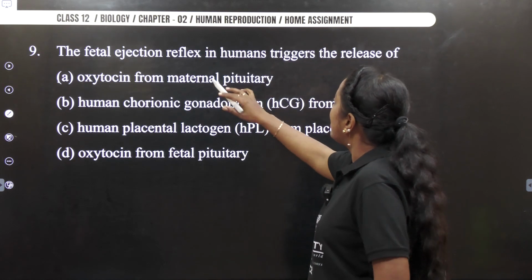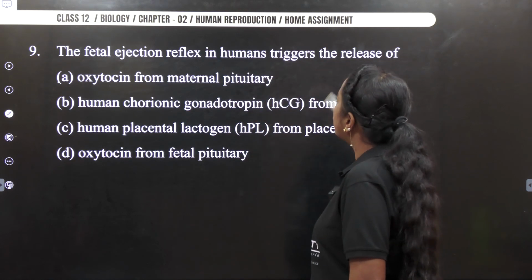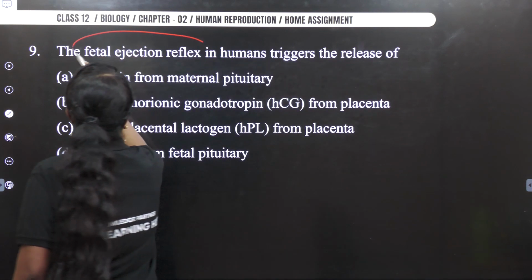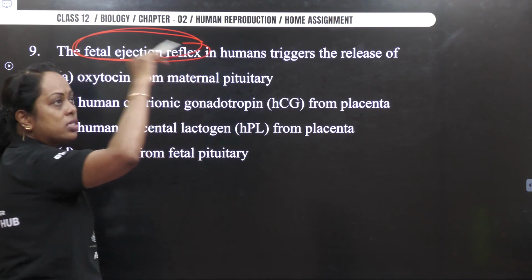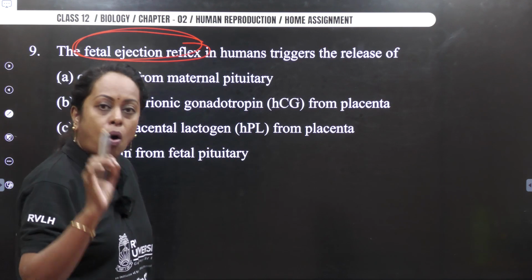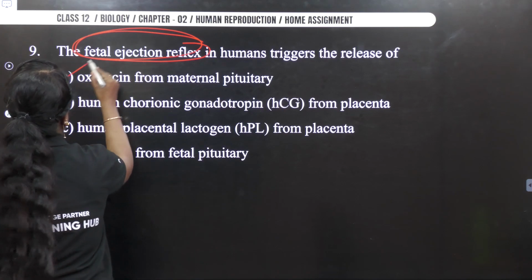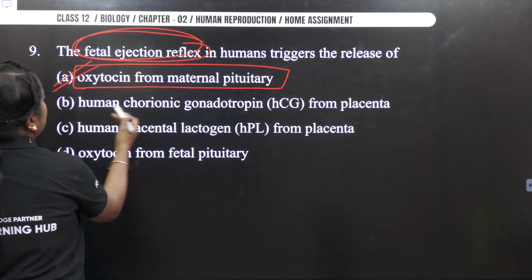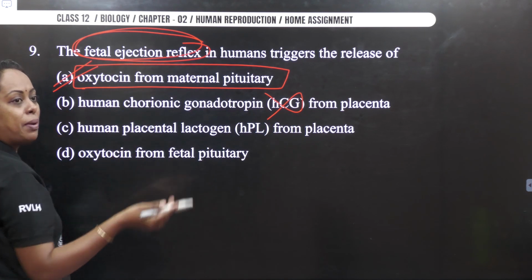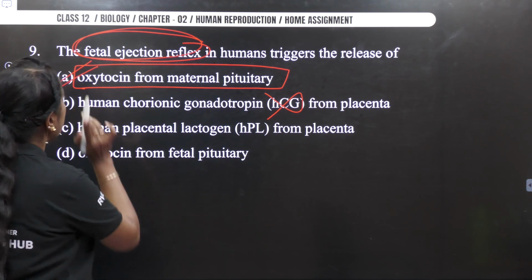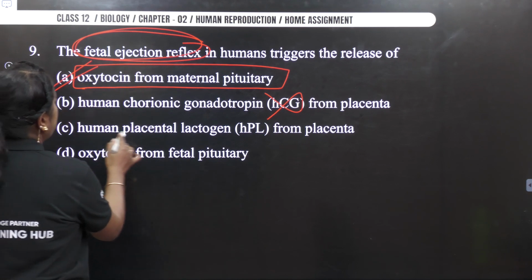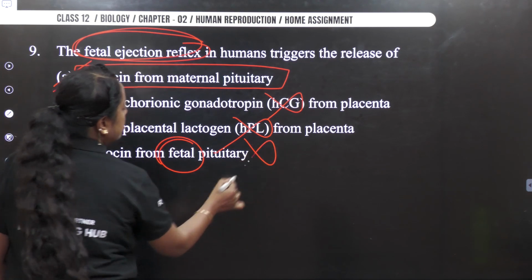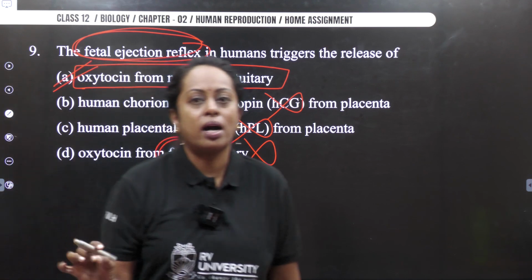Next, the fetal ejection reflex in human triggers the release of what? Fetal ejection reflex. That means the baby has to be delivered out. Mother's pituitary should be releasing oxytocin hormone. Exactly, oxytocin from the maternal pituitary, but I have to cross check the other option. HCG, definitely wrong. As soon as the implantation occurred, HCG started to produce. Question is fetal ejection reflex. Human placental lactogen, definitely wrong. Oxytocin from fetal, so thereby this is wrong. Your answer is option A. We have marked it correctly.